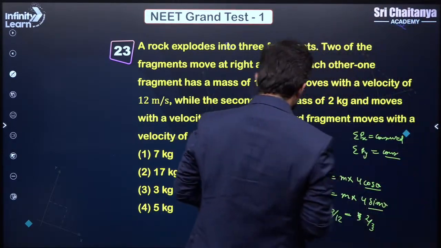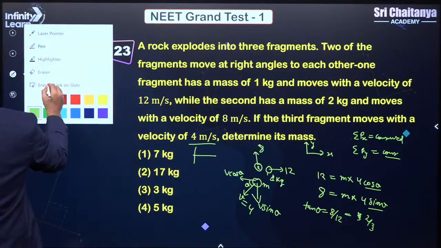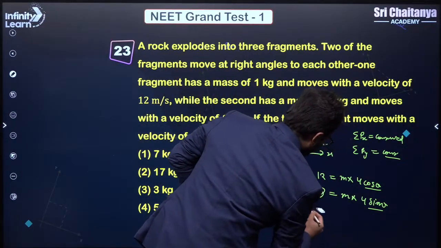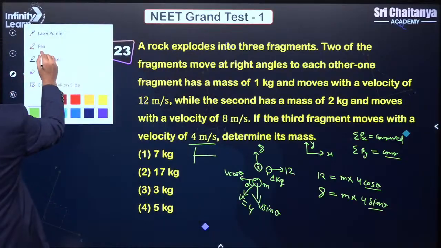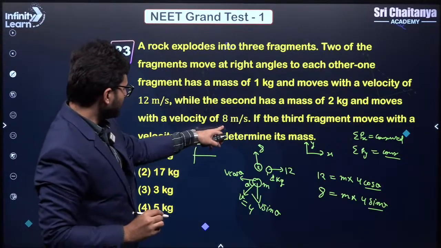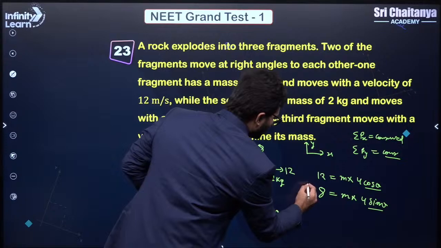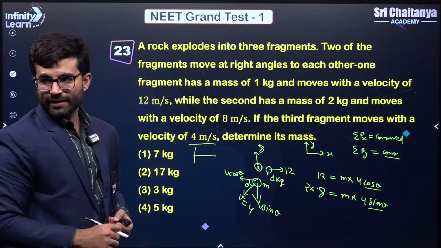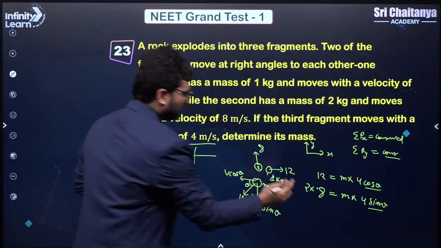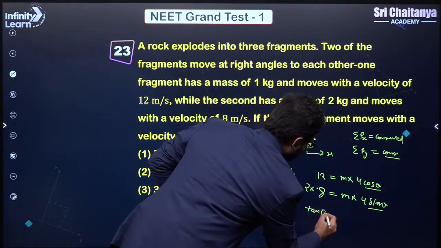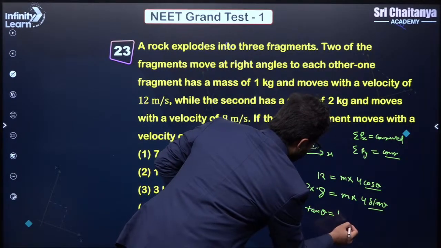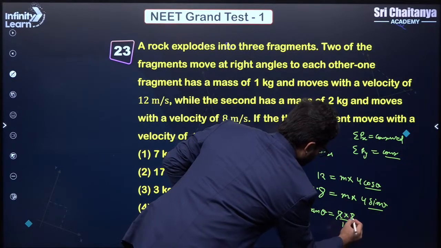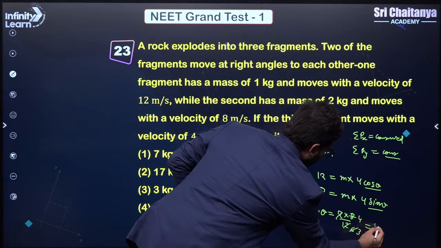So yeah, there we have a mistake here. This 8 has a mass of 2, so it would be 2 into 8. Right? Now it is correct. So now again we will divide it. So tan theta is nothing but 2 into 8 divided by 12. That is 4 by 3.